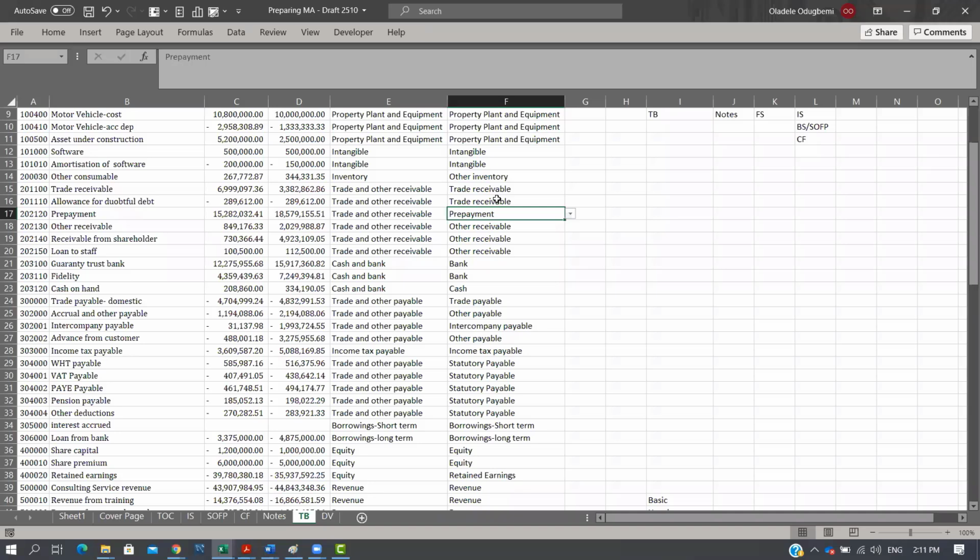You know what should form the notes. Now, the notes is a combination of one, your understanding of what the financial statement should contain. Two, what are those things that management is interested in knowing about what the value should be. It's also critical when you answer those questions sincerely.